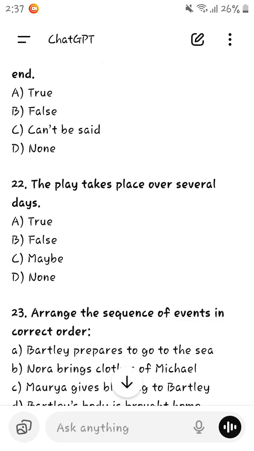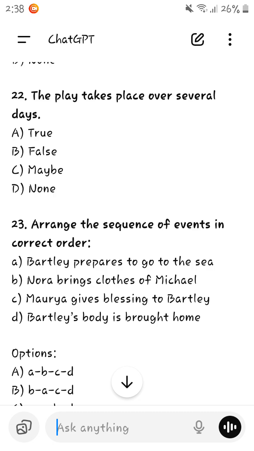The play takes place over several days. Yes, true. Arrange the sequence of events in correct order. None. Okay, that is none.